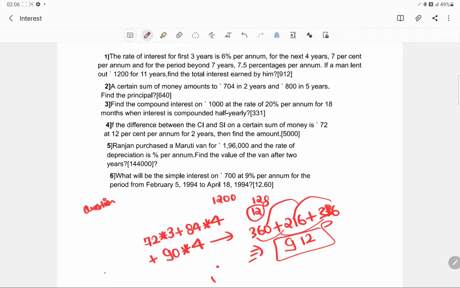So the entire interest that we could make over this deal is rupees 912.